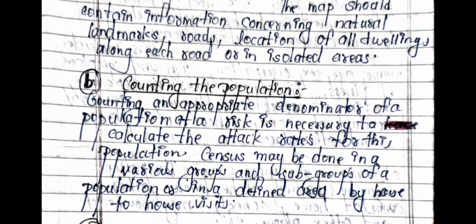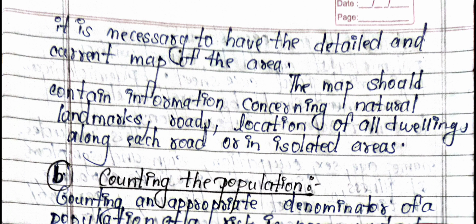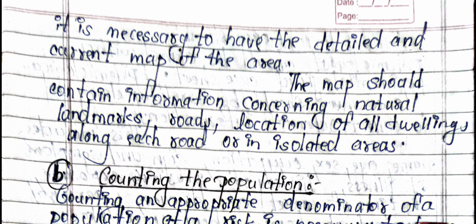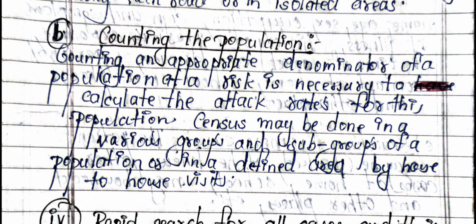Before beginning the investigation, it is necessary to have a detailed and current map of the area. The map should contain the information concerning the natural landmarks, roads, location of all dwellings along each road or in isolated areas. Counting the population. Counting an appropriate denominator of population at risk is necessary to calculate the attack rates for these populations. Census may be done in various groups and subgroups of a population or in a defined area by house-to-house visits.